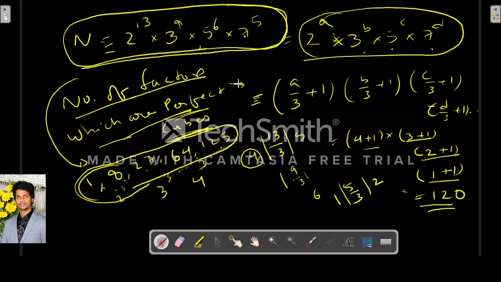So what is the formula for the total number of factors which are perfect cubes? It goes like this: a by 3 plus 1 into b by 3 plus 1 into c by 3 plus 1 into d by 3 plus 1. So how should we take?